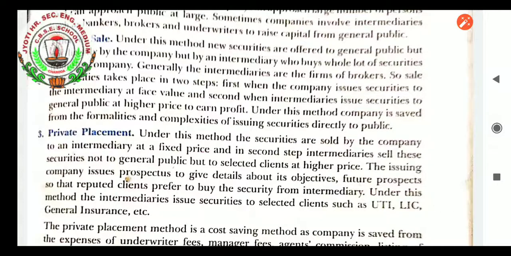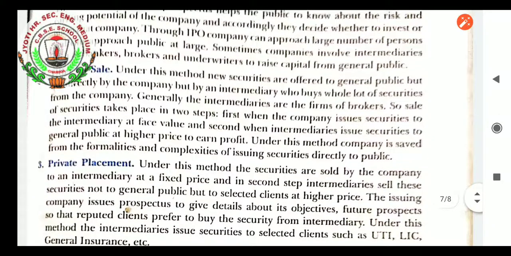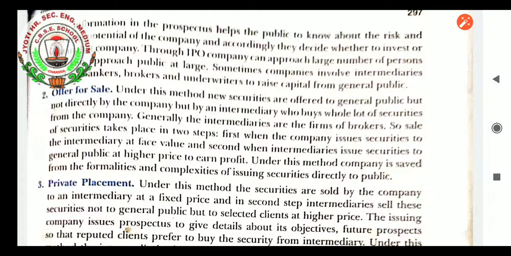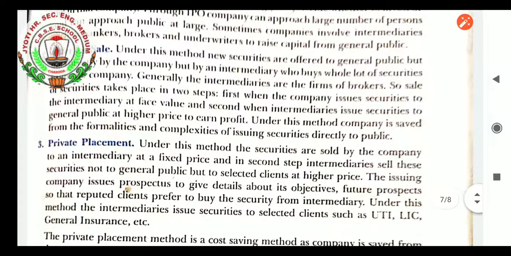Next is private placement. Offer for sale, I think it is clear: when we are using intermediaries for issuing the shares in the general market, it is known as offer for sale. Private placement, as the name suggests, is when we hire some organization that issues the shares on behalf of us. Like we include some institutions.